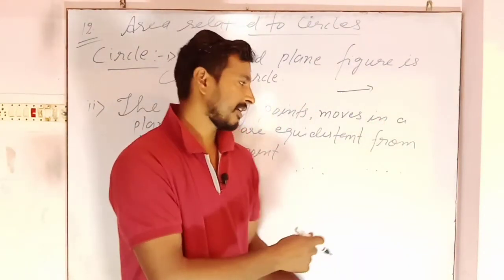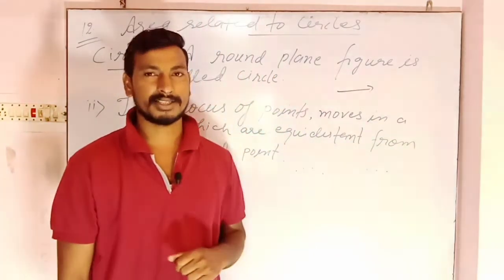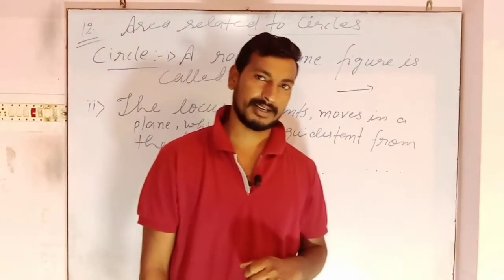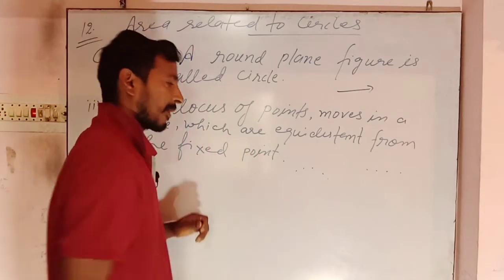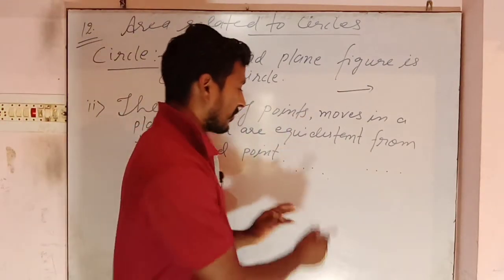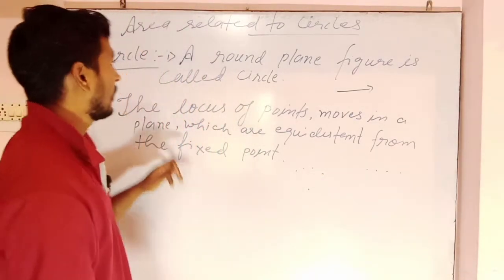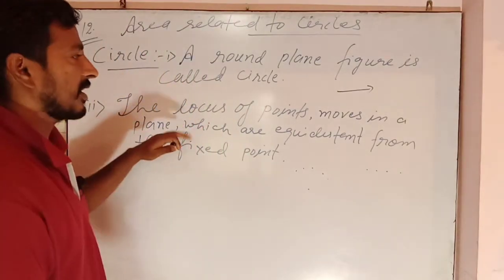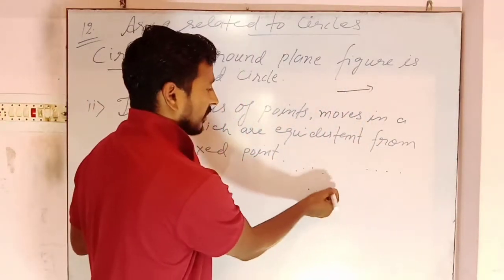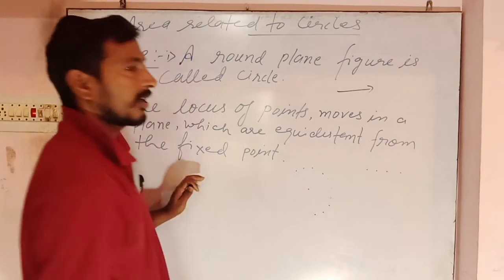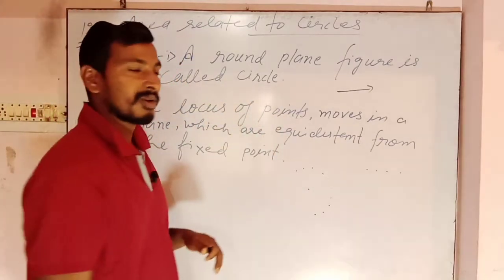It will make only a straight line, and a circle cannot be drawn by a straight line. So there will be a curved line. That's why these points are rotating. And besides this, these points are to be equidistant according to the definition. So the combination of points moves in a plane, and next, they are equidistant from a fixed point.